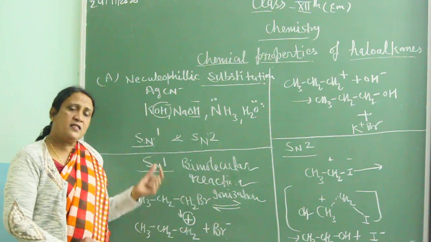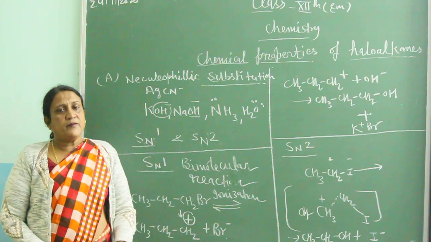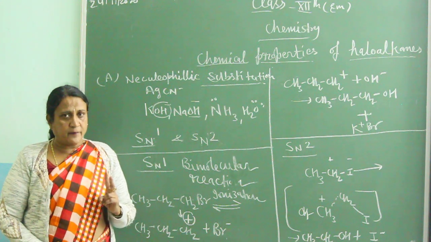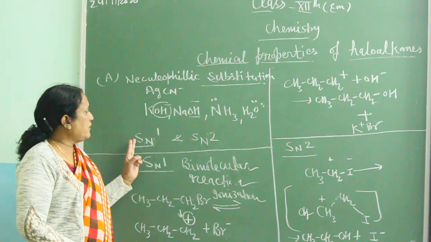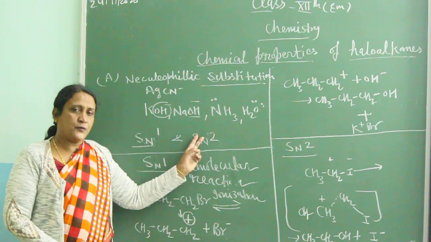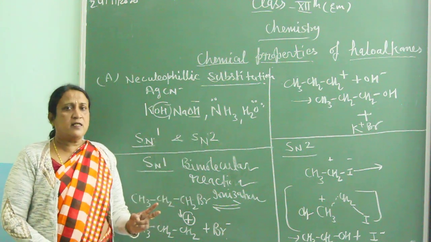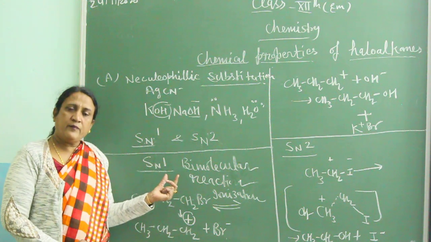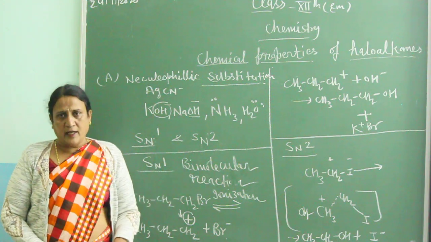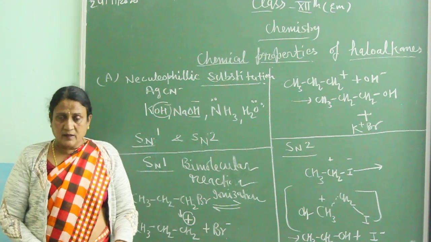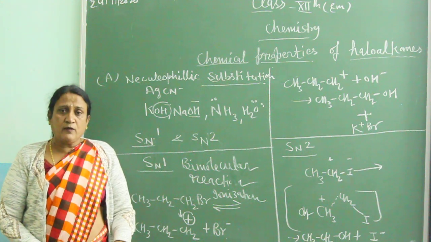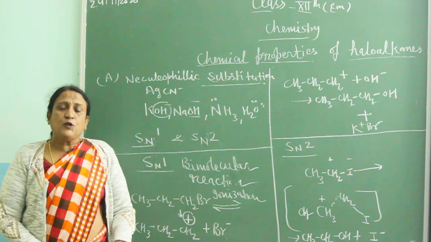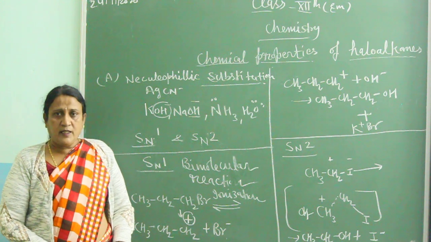When these reactions take place, they take place in two ways, that is SN1 and SN2. Firstly, we will discuss SN1. When we talk about SN1, it is a bimolecular reaction. It means two molecules participate in the reaction.